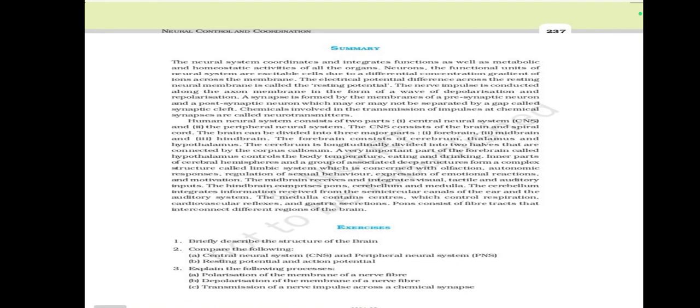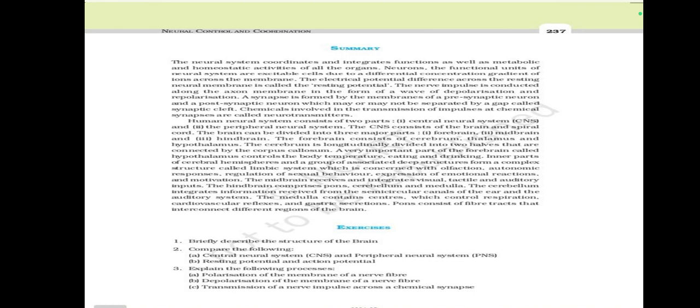The summary, neural control and coordination. The neural system coordinates and integrates functions as well as metabolic and homeostatic activities of all the organs. Neurons, the functional units of the neural system, are excitable cells due to a differential concentration gradient of ions across the membrane.